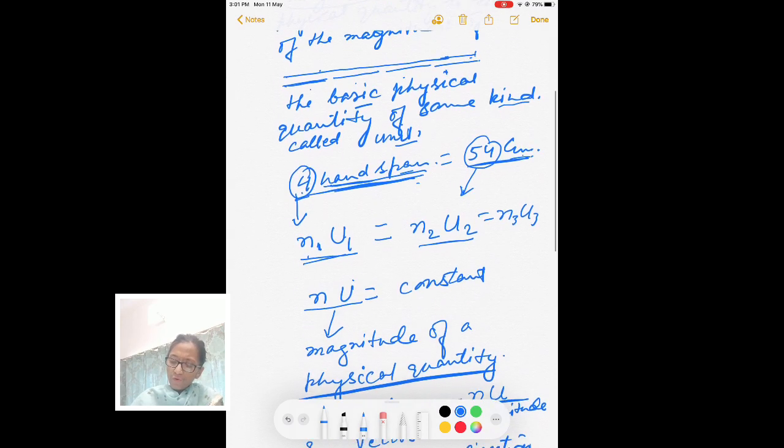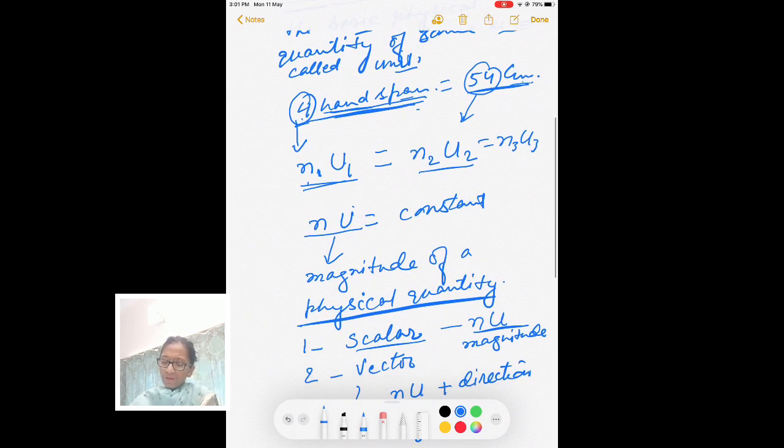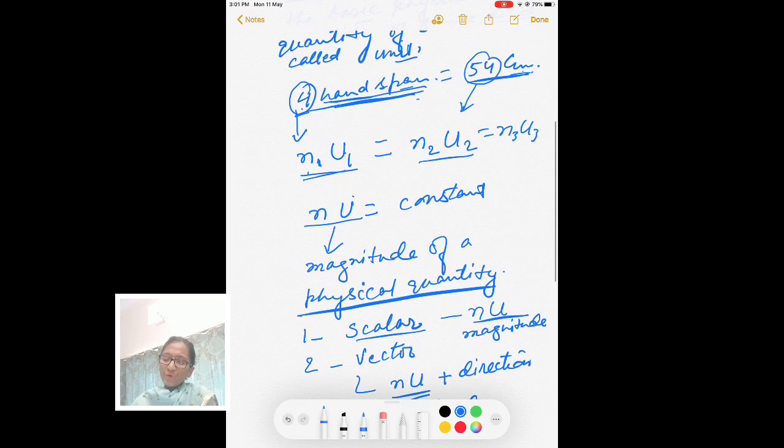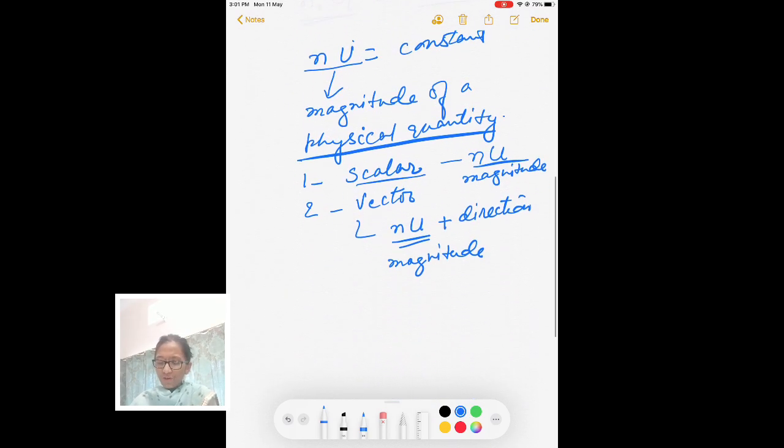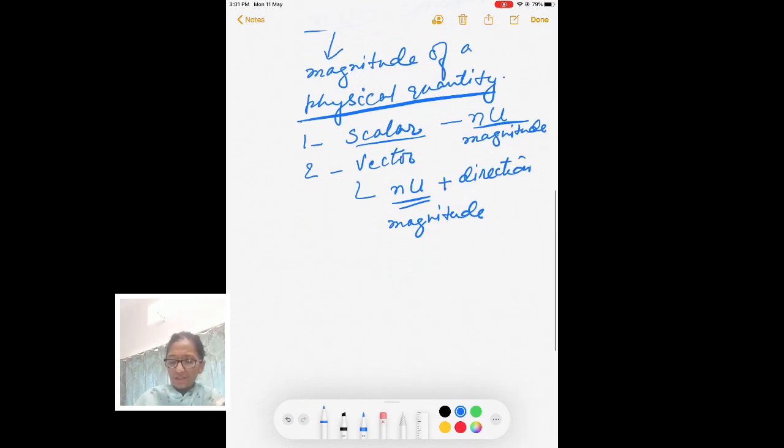Because here you have unit, you can see centimeter is a unit, meter is a unit, handspan is a unit. So let me define what the unit is. Here one handspan is a unit, and we compare the length of the table with that of this unit.